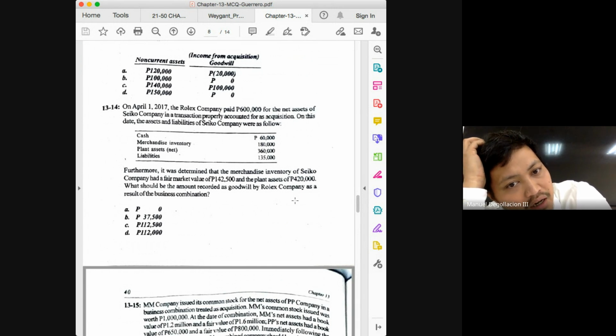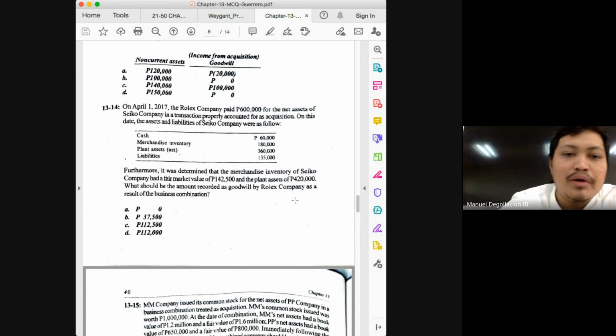But the next paragraph would give us possible adjustments to reflect the fair value. It was determined that the merchandise had a fair market value of 142,500. So instead of 180, you should be using 142,500. And then plant assets, instead of 360, you will be using 420. So you add your total assets. 60 plus 142,500 plus 420, that's how much? Is it 622,500?